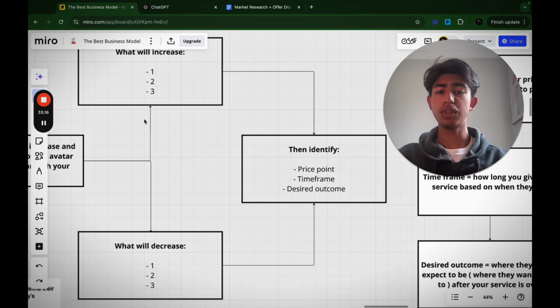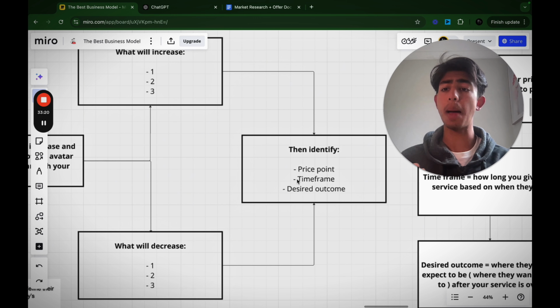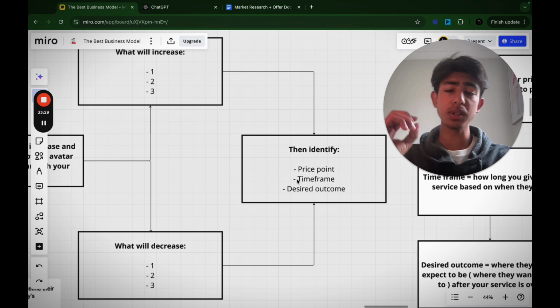Once you've done that, I want you to identify the price point of your offer. So how much are you charging for this? What's the time frame? Are you going to deliver the results in 30 days, 90 days, 120 days, 150 days, 180 days? And then I want you to identify, in one sentence, what the desired outcome is.